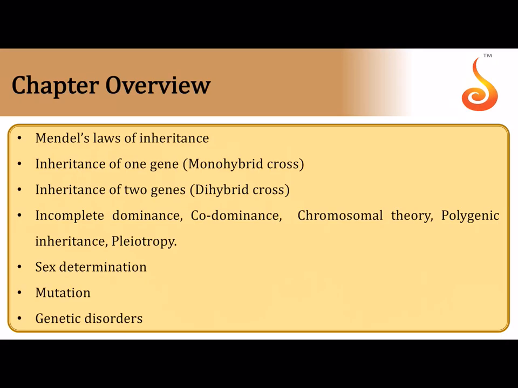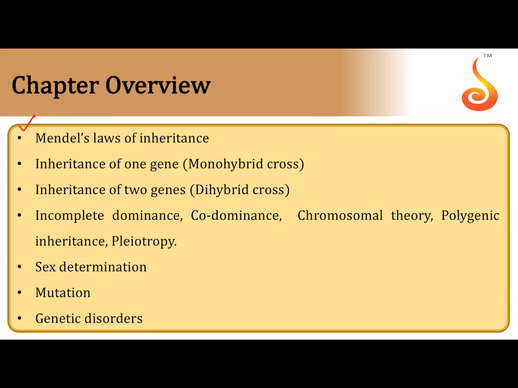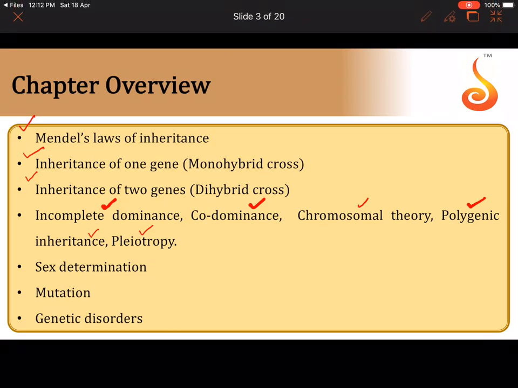We will be learning in this chapter about Mendel's laws of inheritance. So you must have learned this in your lower classes as well. Then we will learn about how a single gene is inherited using Mendel's monohybrid cross as an example, inheritance of two genes using Mendel's dihybrid cross as an example, and then we will be learning about certain phenomena which Mendel could not explain, or we can consider them as deviations from Mendel's laws of inheritance, such as incomplete dominance, codominance, and then we will be learning about chromosomal theory, polygenic inheritance, and certain genetic phenomena such as pleiotropy.